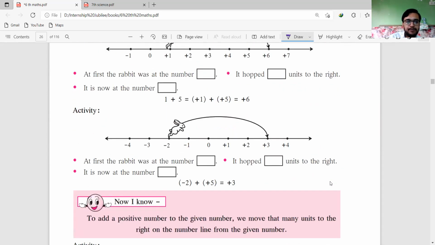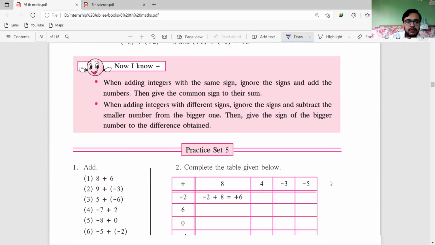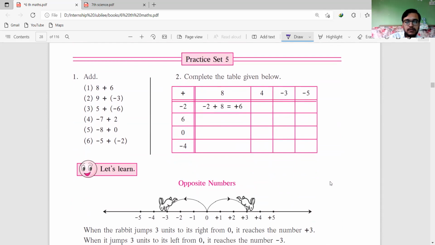Now we will solve some addition and subtraction questions of integers. Here add the numbers.